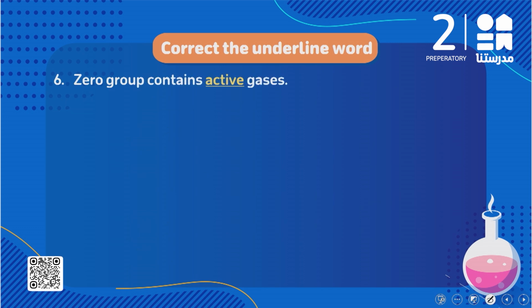Okay, zero group contains active gases. We said zero group contains what? Inert gases or noble gases. So you have to write noble or inert.